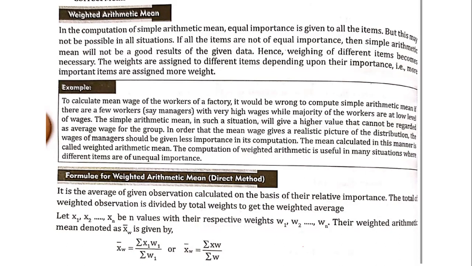So whenever you want to give certain weightage for certain numbers, or certain prominence should be given for certain numbers, in such cases weighted arithmetic mean is calculated. In this weighted arithmetic mean, weights are assigned to different items depending upon their importance. More important items are assigned more weightage, less important items are assigned less weightage. Based on that, you have to calculate the weighted arithmetic mean. So what is the formula for weighted arithmetic mean? X bar W is equal to sigma x1 W1 divided by sigma W1. This is the formula you have to use.